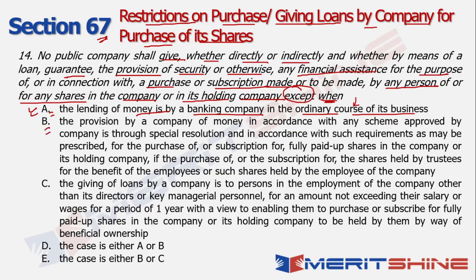If I look at option B, it says the provision by a company of money in accordance with any scheme approved by the company through a special resolution and in accordance with such requirements as may be prescribed, for subscription for fully paid up shares in the company or its holding company, if the purchase of or the subscription for the shares held by trustees is for the benefit of the employees or such shares held by the employee of the company. So if it is meant for the employees of the company, then it makes a lot of sense, right?